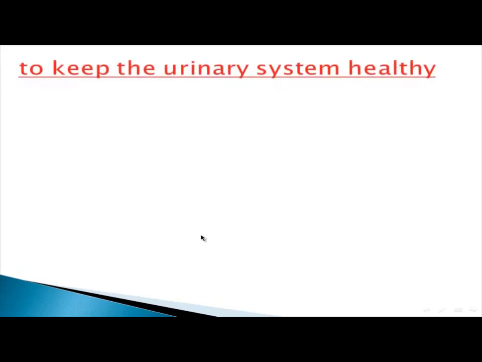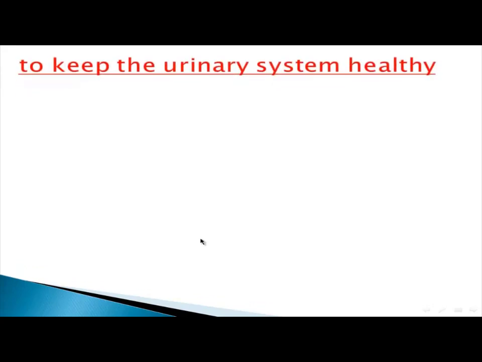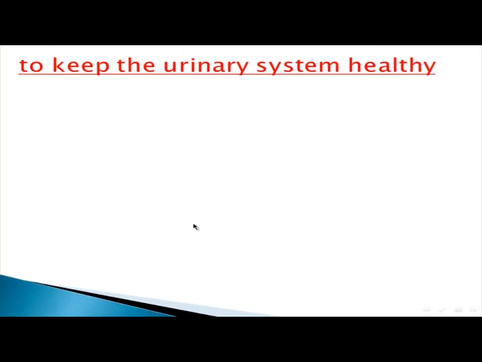How do we keep the urinary system healthy? But before that, let's summarize. We talked about the urinary system: two kidneys, two ureters, the urinary bladder, and the urethra. The kidneys filter blood from urine, the ureters transfer urine from the kidneys to the urinary bladder, the bladder stores urine until it gets rid outside our body, and the urethra extends from the bladder to allow urine to pass outside. It's so easy, I think.